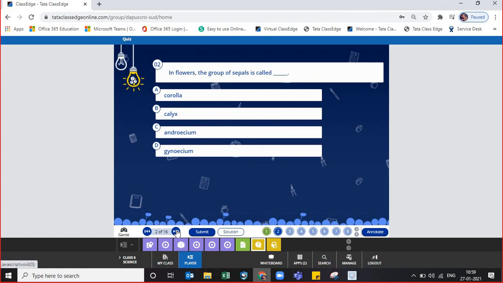Just now I said, a group of sepals is called corolla, calyx, androecium, or gynoecium? Anyone? Ma'am, corolla. Wrong answer. It is calyx. Ma'am, calyx. Yes, it is known as calyx. When we submit it, we'll get a green tick mark.